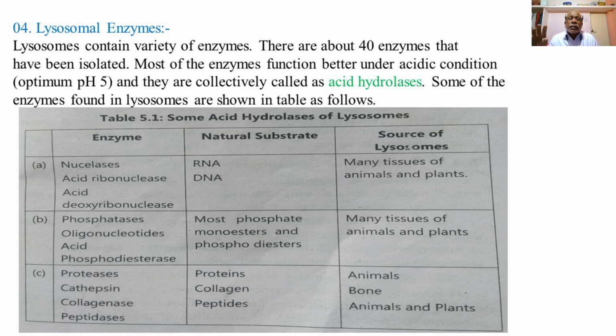So proteases are found in the lysosomes of the animals. Cathepsins act upon the collagen and are found in the bone.